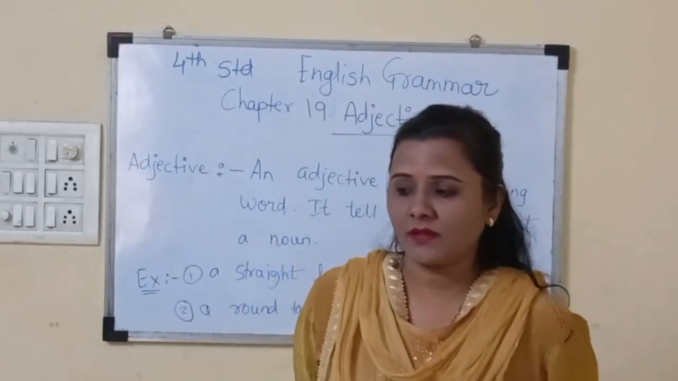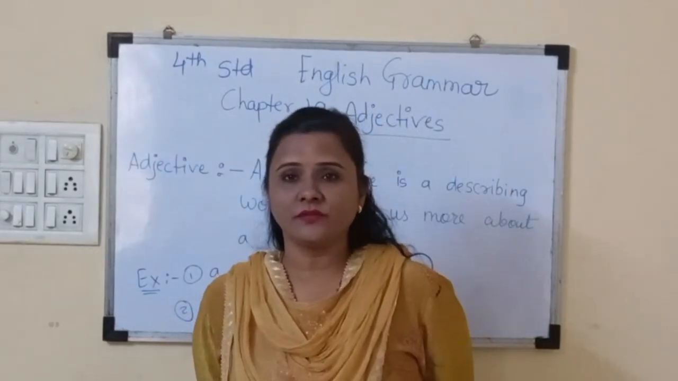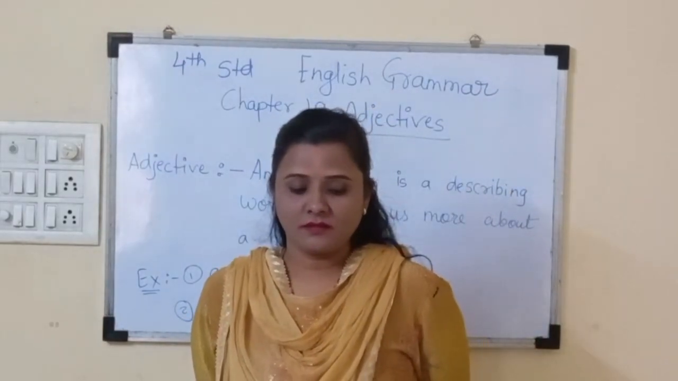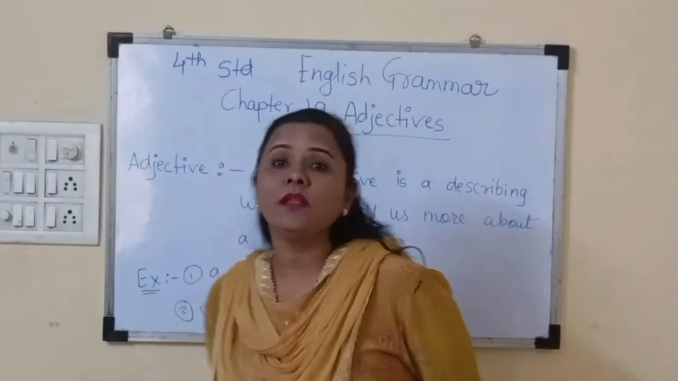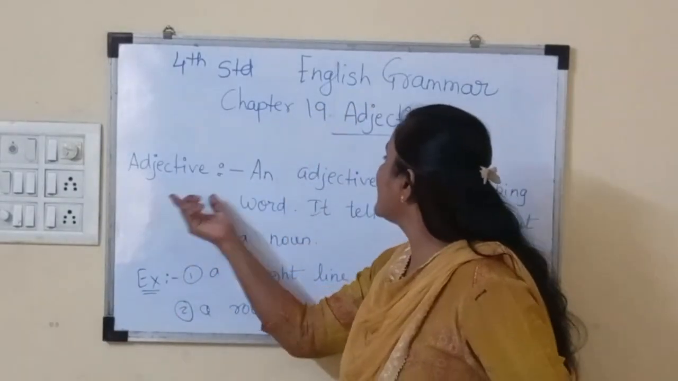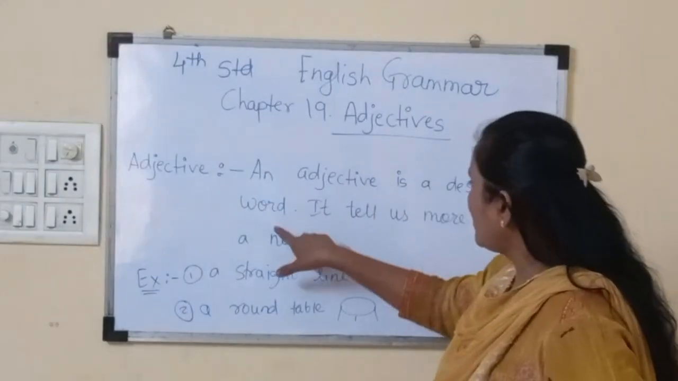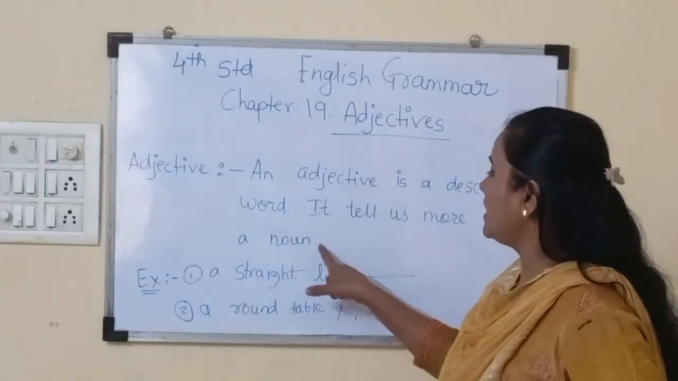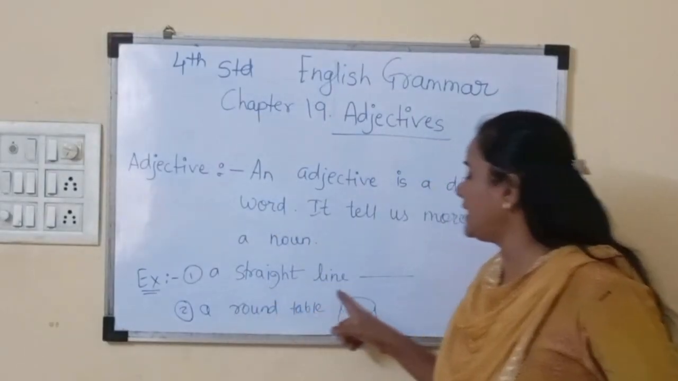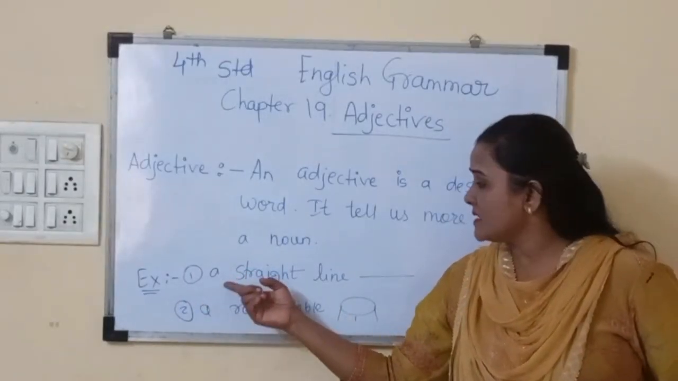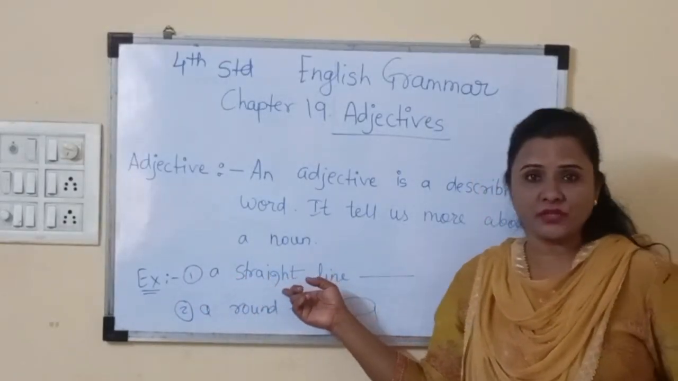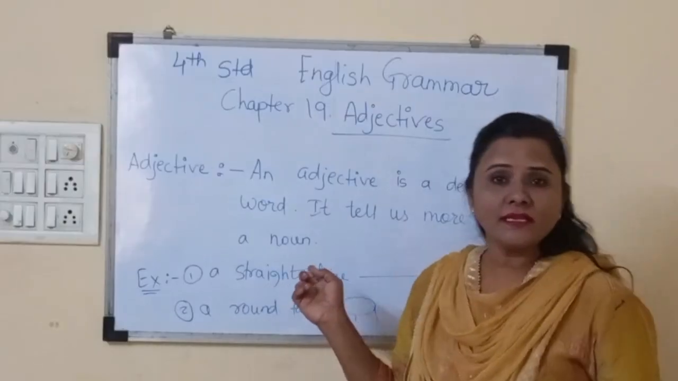Here, what is an adjective? Define adjective. An adjective is a describing word. It tells us more about a noun. For example, a straight line. There is a line, but that line is straight. That means straight is your adjective. Understand? It is very simple.